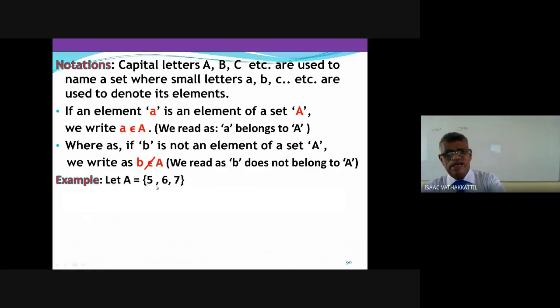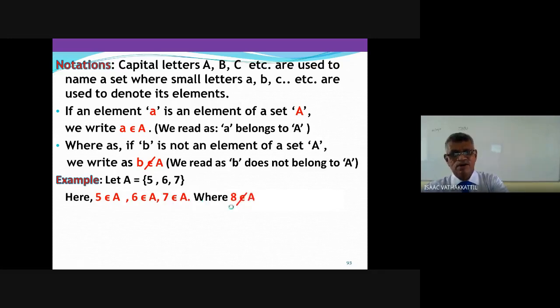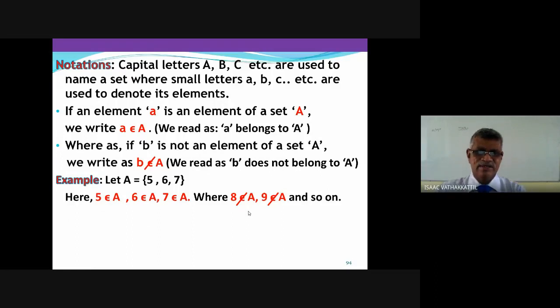For example, if you have set A is equal to, what are the elements here? 5, 6, and 7. You can say 5 is a member of A because 5 is here. Members are 5, 6, and 7. So we have 5 belongs to A, 6 belongs to A, 7 belongs to A. What about 8? 8 is not a member of A, or I can say 8 does not belong to A. 9 does not belong to A. That is how we make notations.